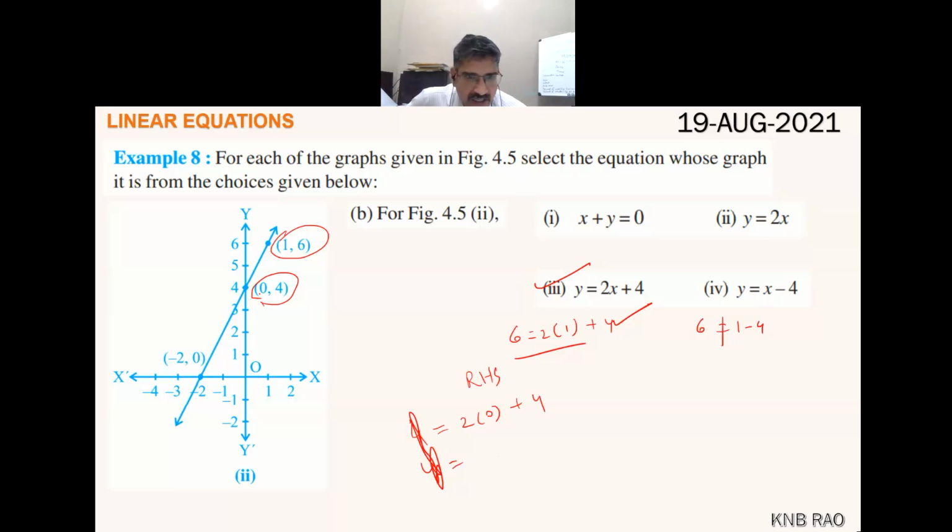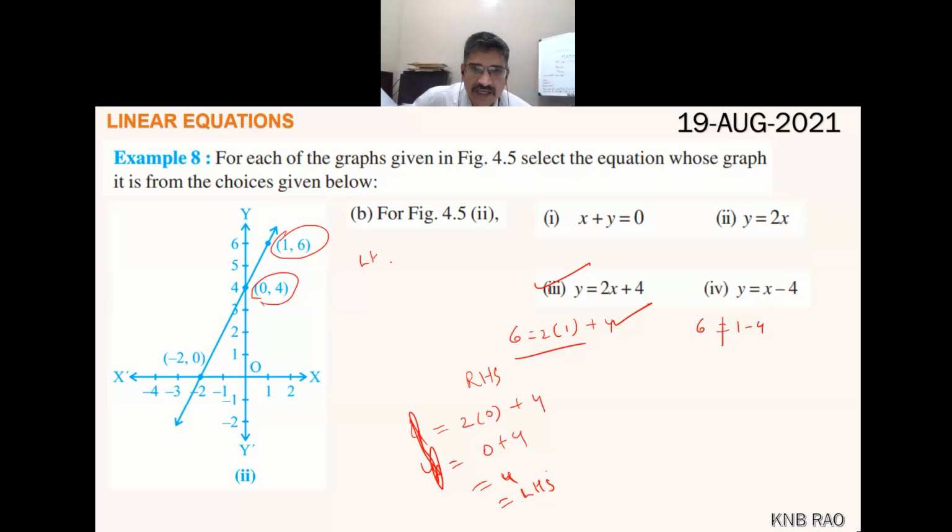X value is 0, so 2 times 0 is 0, 0 plus 4 equals 4. So this is the RHS value, and LHS is 4. The LHS and RHS are satisfied by (0, 4) in the third equation, and even in equation 4 it is checked.